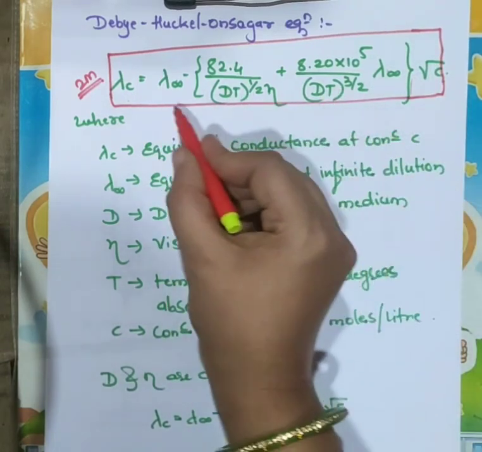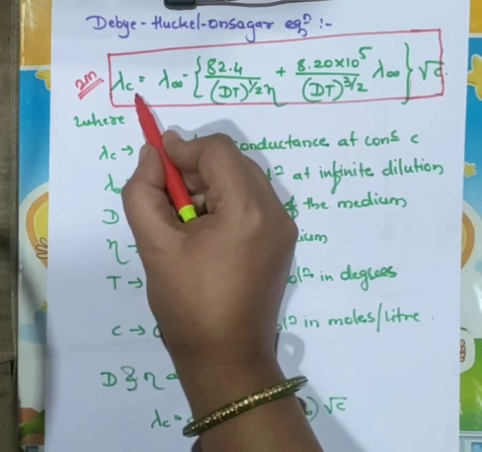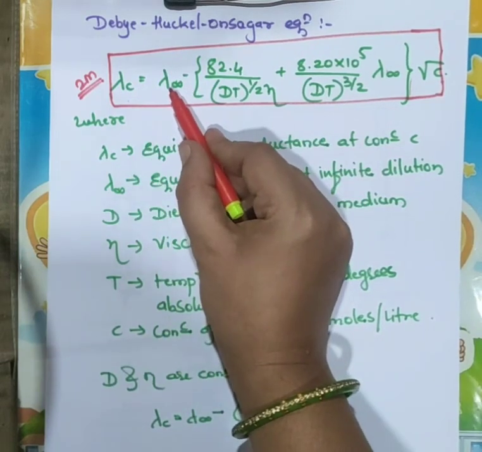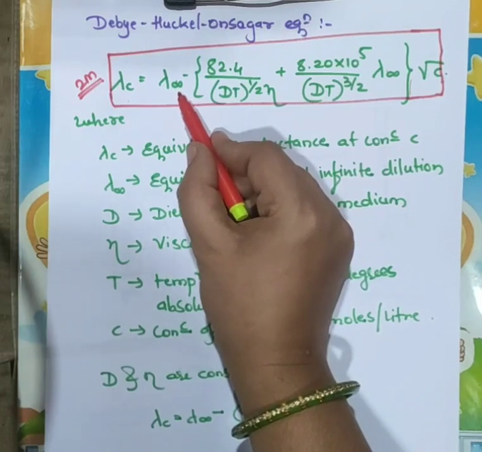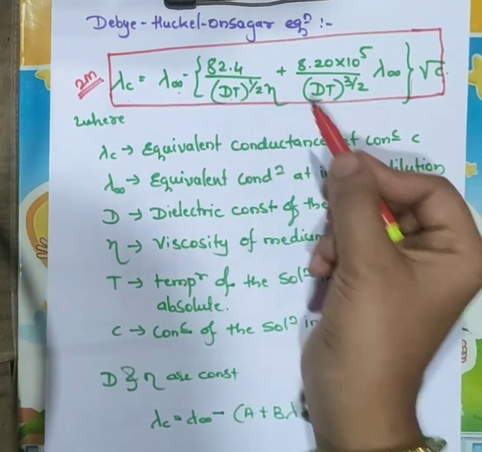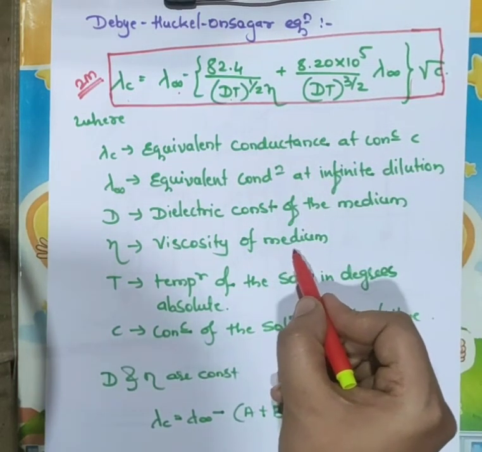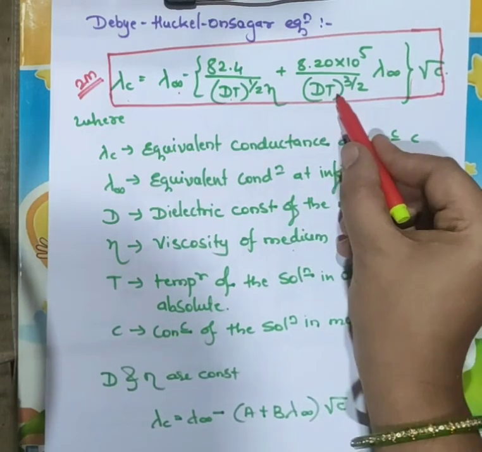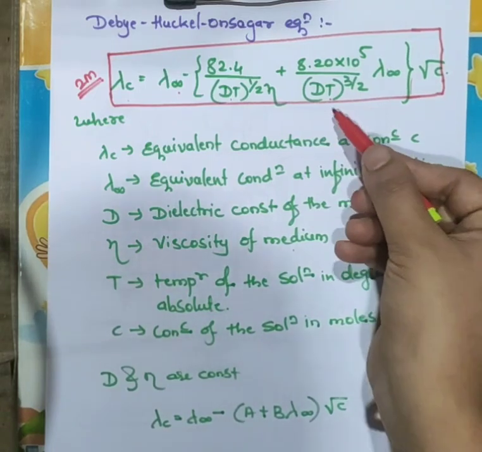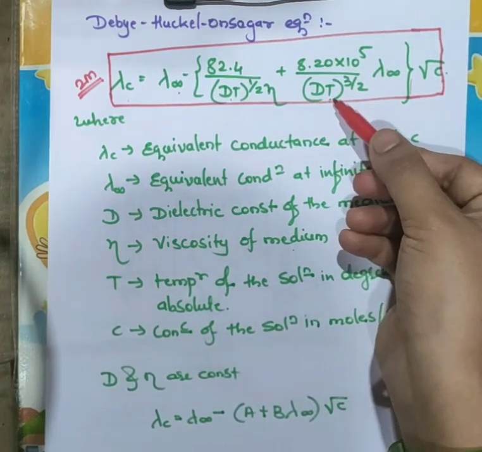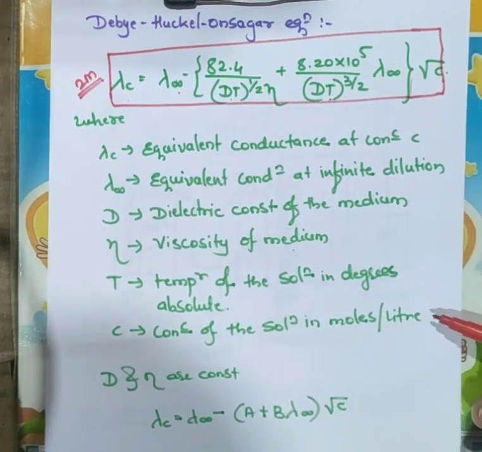Okay, here we can see the terms. Here lambda C means equivalent conductance at concentration C, right? Then lambda infinity will be equivalent conductance at infinite dilution. Then here D is the dielectric constant of the medium, and eta is the viscosity of the medium. Then T is the temperature of the solution in degrees absolute. So here T is not in Kelvin, here it is in degrees. And C is the concentration of solution in moles per liter.